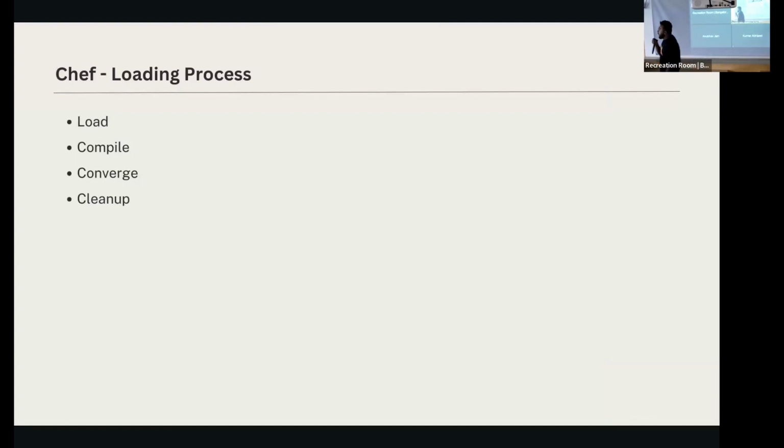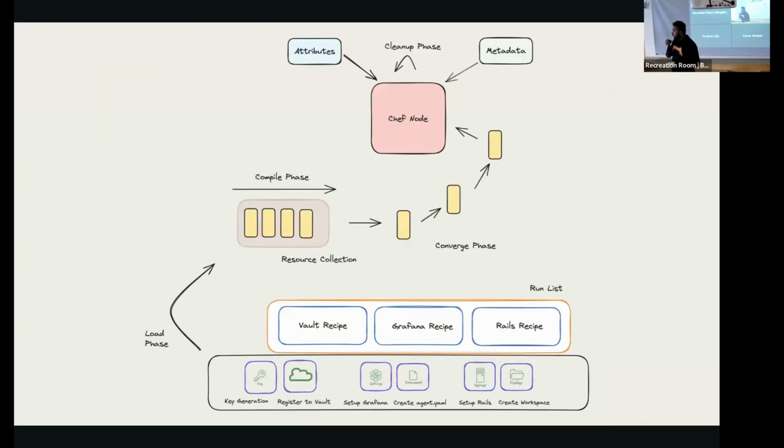But yeah, I will add a few comments about the loading process, how Chef loads. So Chef, whenever you run this run list of recipes, does 4 things. First of all, it loads all the resources, all the recipes from the Chef server. It asks what are the recipes I am required to run. It fetches all the recipes. And then in the next step, which starts the execution, in the compile phase, it builds the resource collection of all the resources which are required to be run.